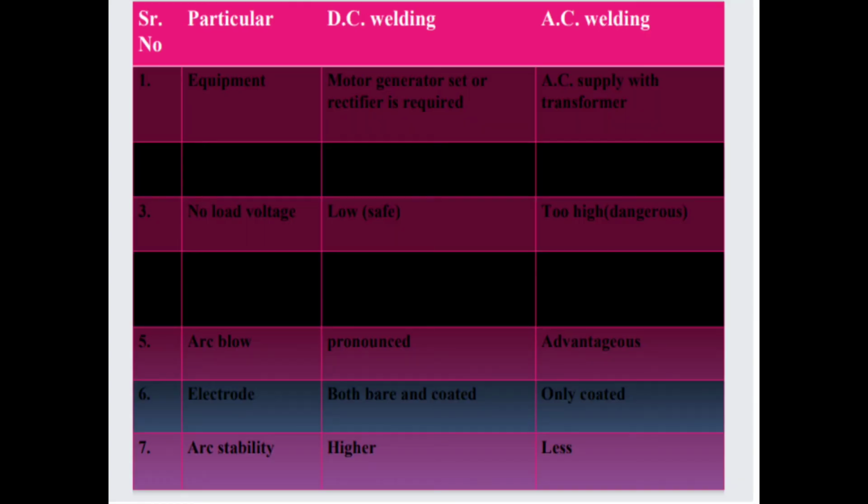Next is DC welding and AC welding. Equipment for DC welding: motor generator set or rectifier is required. For AC welding, AC supply with transformer. No load voltage for DC welding is low and no load voltage for AC welding is high. Arc blow for DC welding is pronounced and arc blow for AC welding is less. Electrode for DC welding: both bare and coated. Electrode for AC welding: only coated. Arc stability of DC welding is higher and arc stability of AC welding is less.